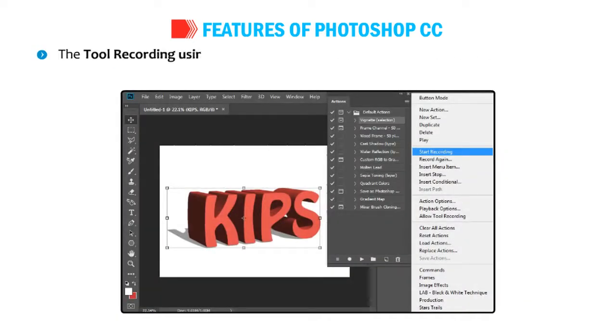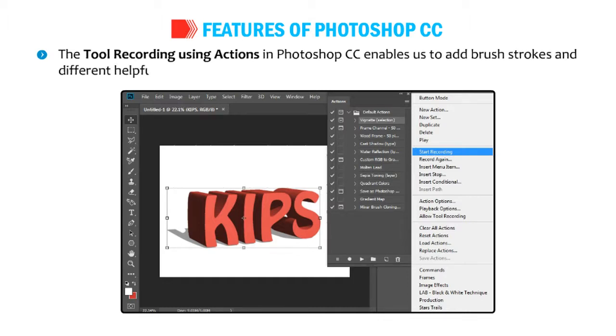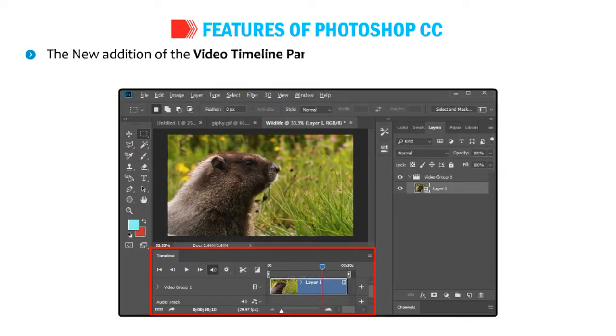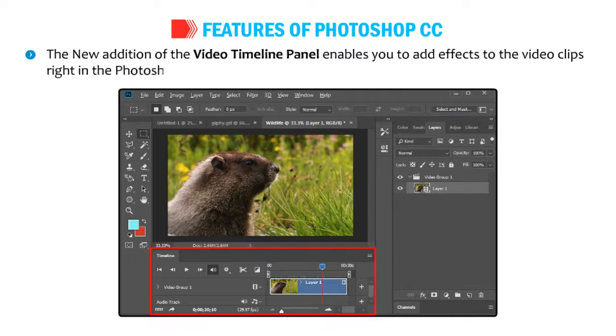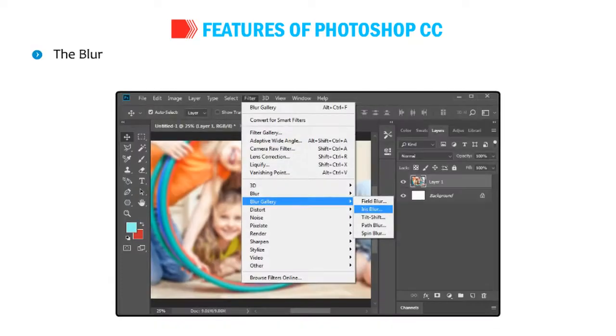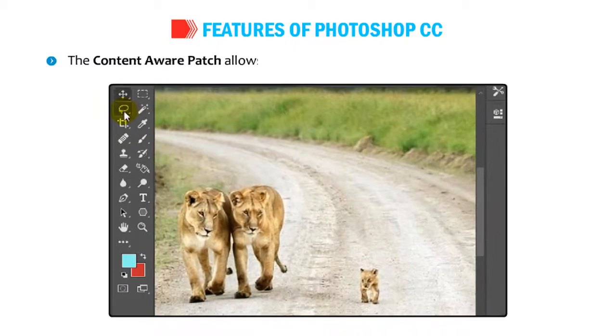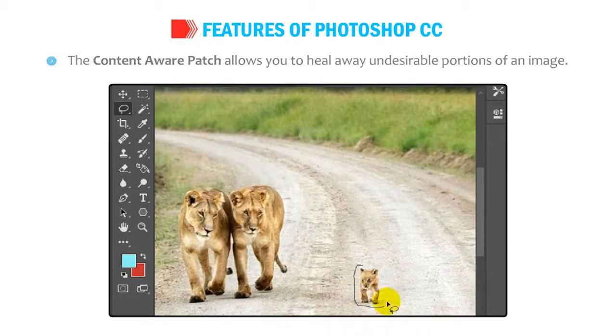The tool recording using actions in Photoshop CC enables us to add brush strokes and different helpful tools. The new addition of the video timeline panel enables you to add effects to the video clips right in the Photoshop. The Blur Gallery allows you to apply and combine 3 different kinds of blur and create effects. The Content-Aware Patch allows you to heal away undesirable portions of an image.